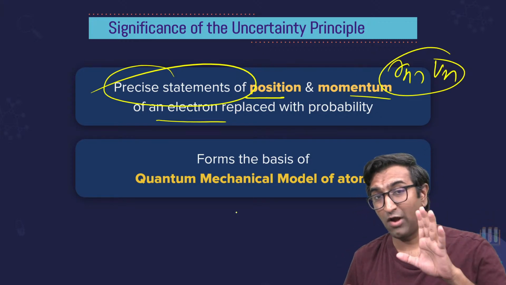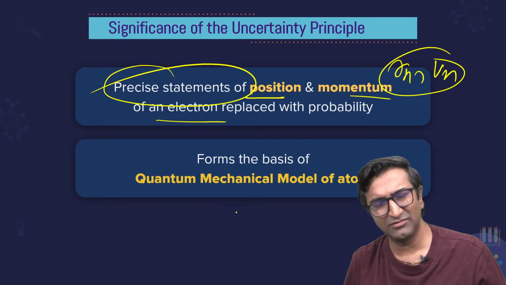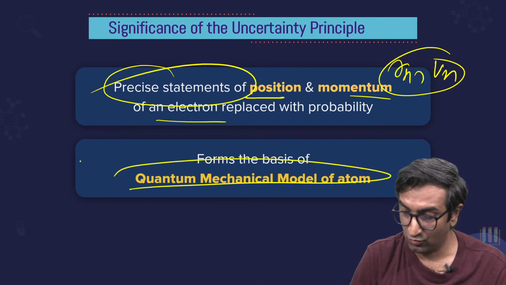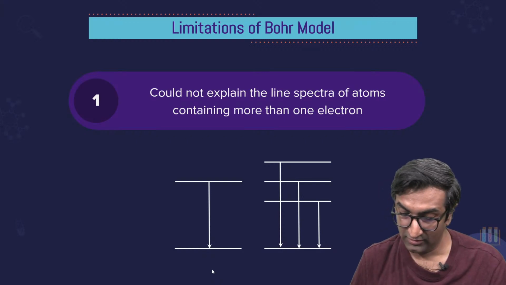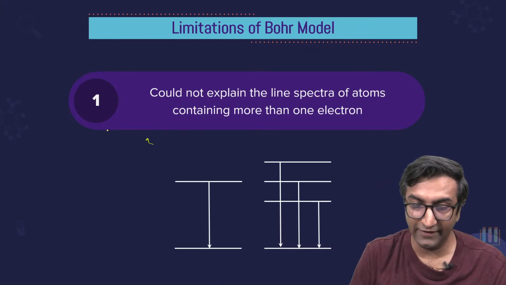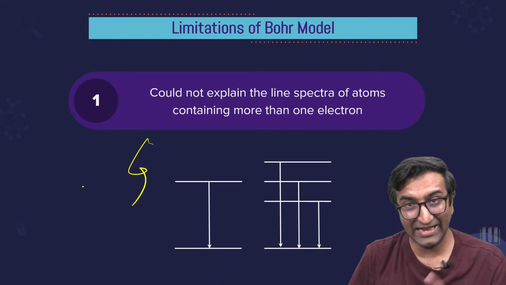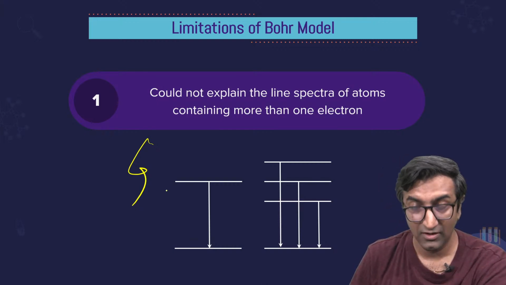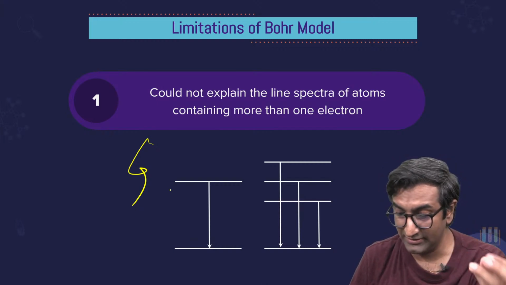He replaced this with probability, meaning some chance. How does this probability thing come into being? Okay, this is what forms the basis of quantum mechanical model of the atom. Because Bohr could not explain this. He was great. He was very good in figuring out one electron species. But in multi-electron species something different was happening.